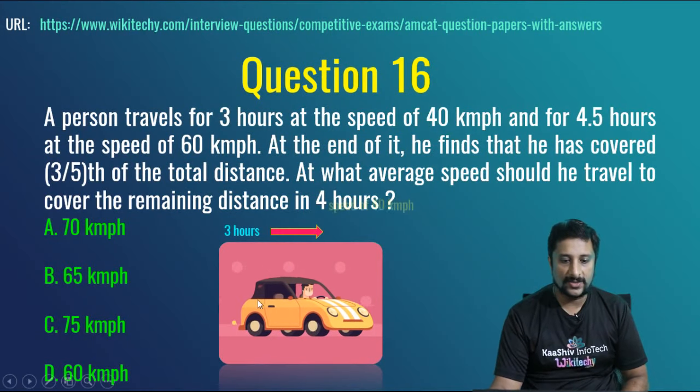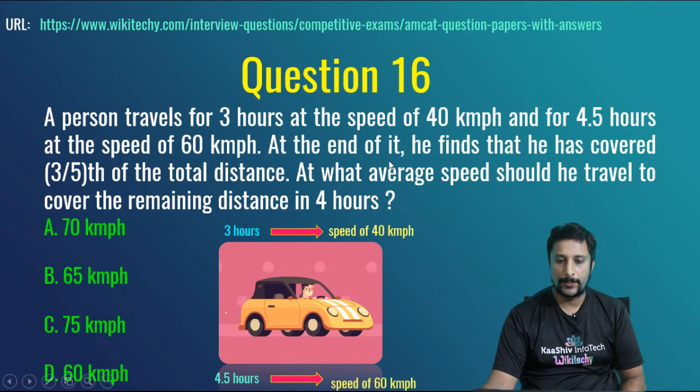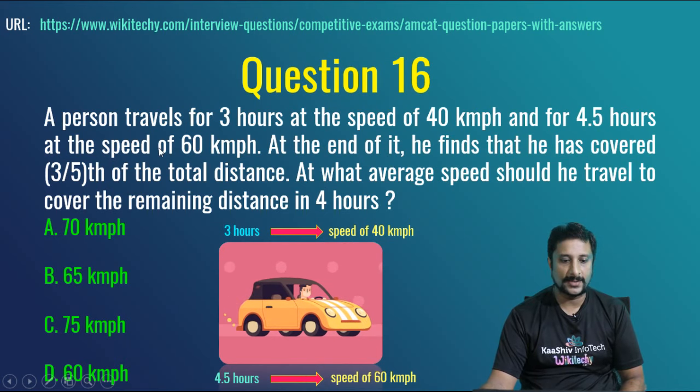A person travels for 3 hours at the speed of 40 km per hour and for 4.5 hours at the speed of 60 km per hour. At the end of it, we find that he has covered 3 by 5th of the total distance. At what average speed should he travel to cover the remaining distance in 4 hours?